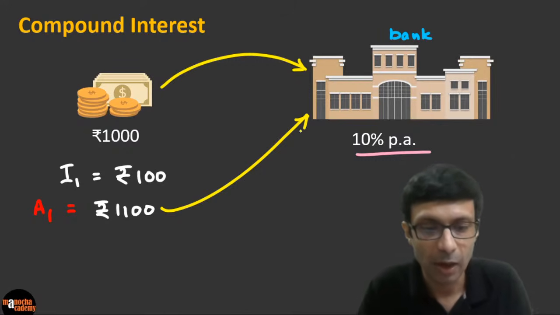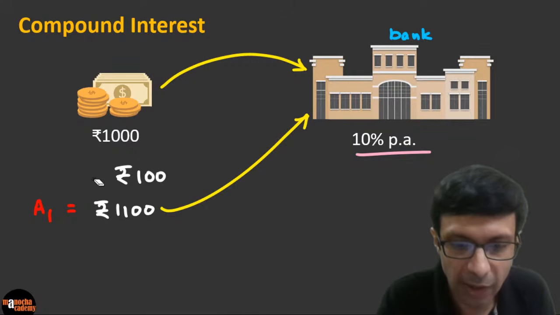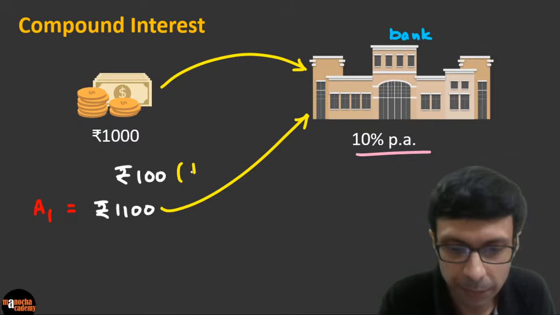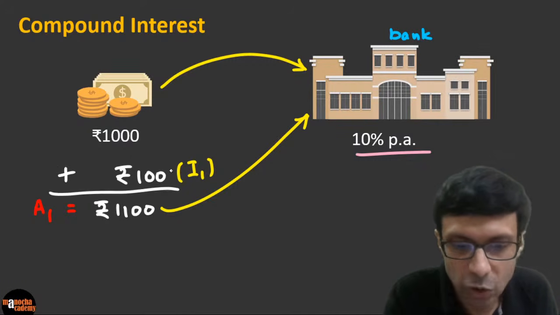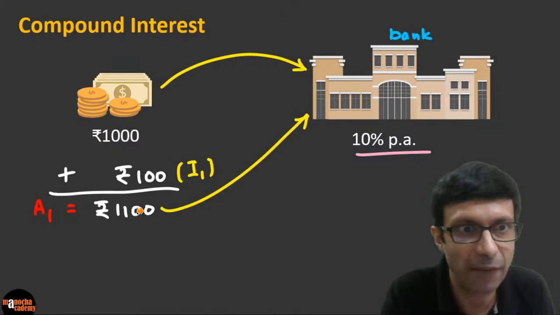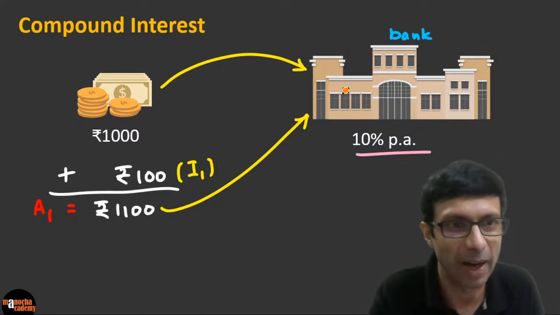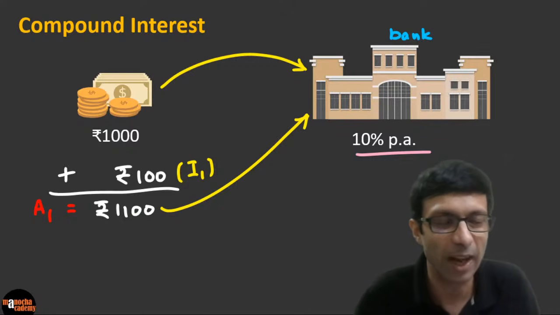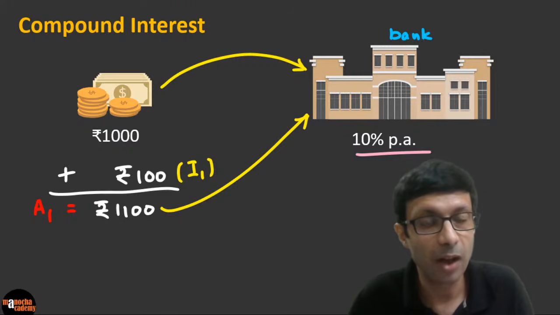Please be careful, guys. We are adding. So what are we adding here? We are basically adding the interest. This was I1, right? So you guys can see that we are adding these two values, the principal that you had plus 100, 1,100. So you took out that money, 1,100, and you deposited it in the bank. Actually, we don't need to do that. I'll explain it to you. But let's say you took it out, and the same day you put it in. So you have put 1,100.